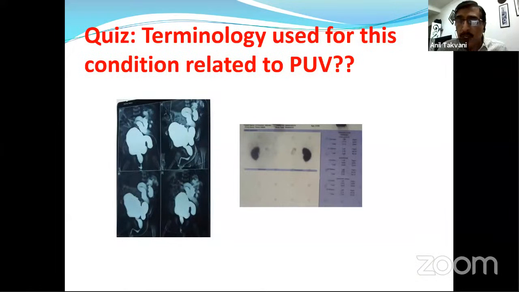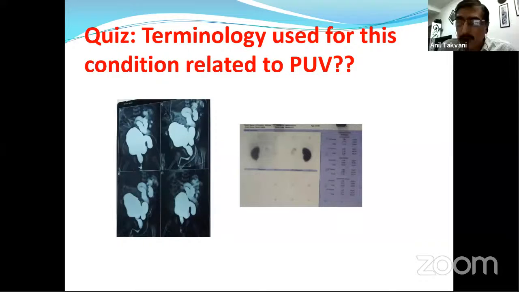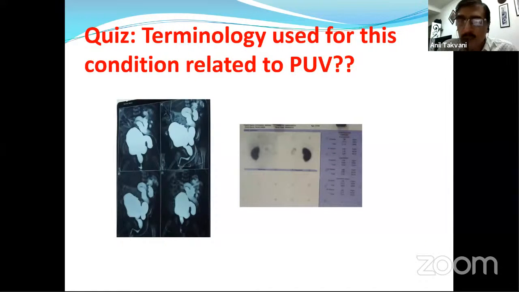So this is again a little bit of interaction with the residents. What terminology do you use for this condition, which is related to the PU wall? Here you have an MCU. Here you have a DMS scan. So any resident? Yeah, Amit Tiwari, please unmute yourself. Sir, it's VURD, sir. What is the complete form? Vesico-ureteric reflux dysplasia. So you are right. It's VURD.